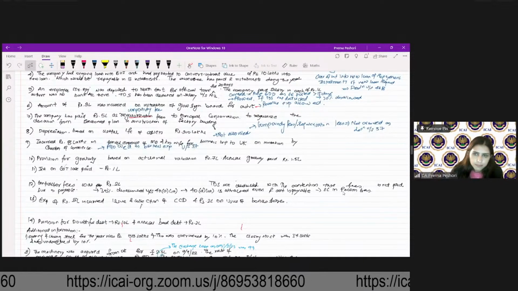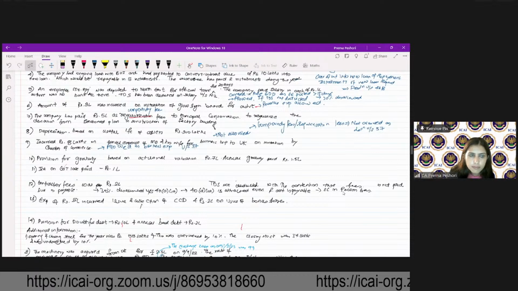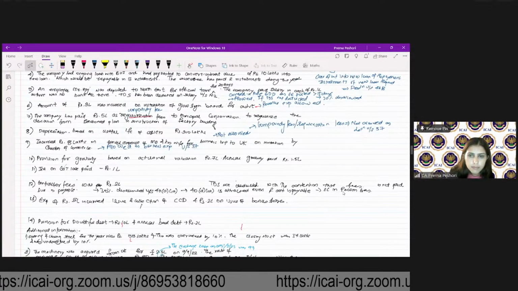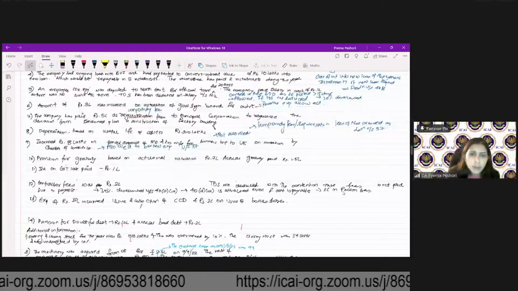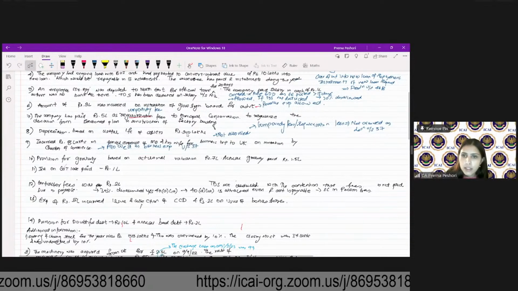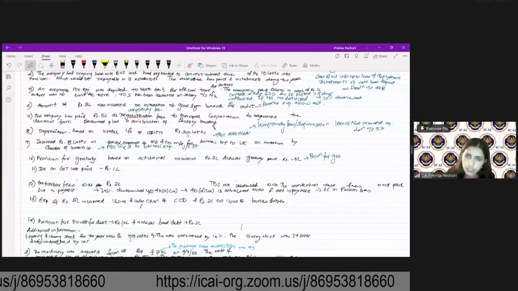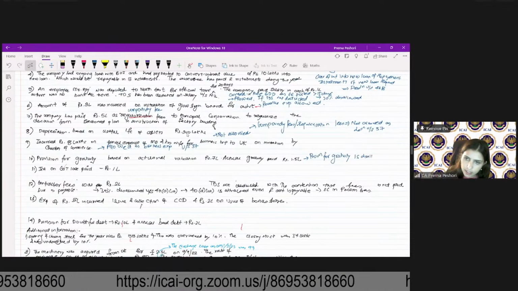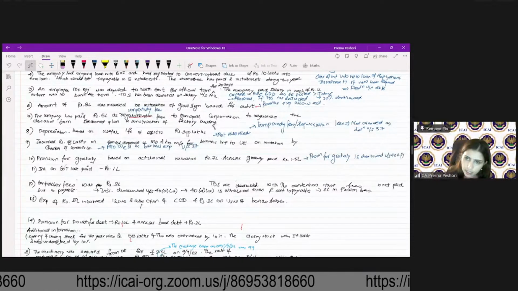Yes. 1.5 lakh is allowed? Yes, Viraj, you're right. 1.5 lakh is allowed because the other is provision for gratuity and 40A(7) disallows the provision for gratuity. So, provision for gratuity is disallowed under section 40A(7).